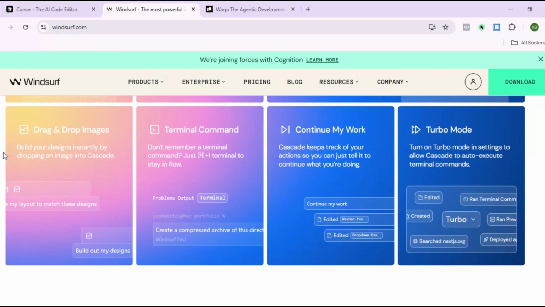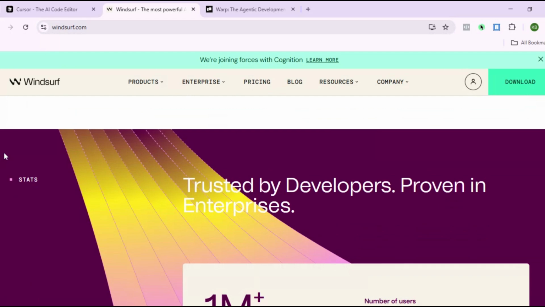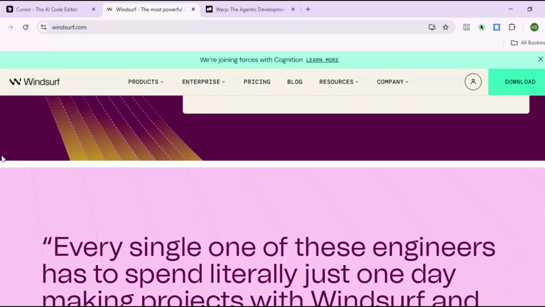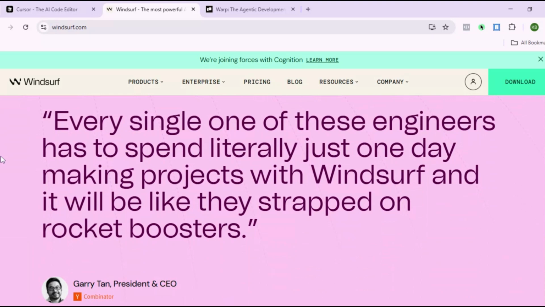Windsurf is perfect for developers who want faster development without the need to start from scratch. It's budget-friendly and has a more sleek interface, though it's still improving in some areas.